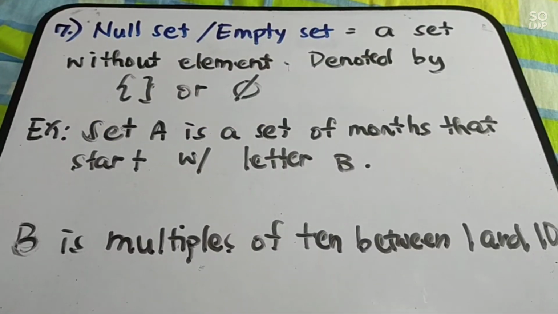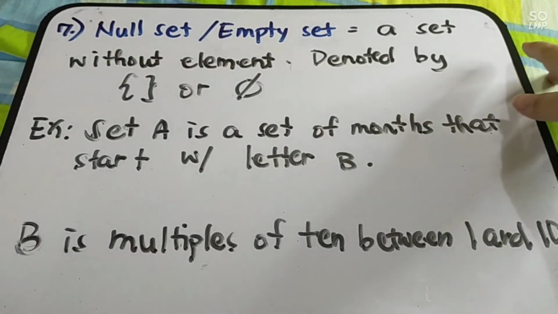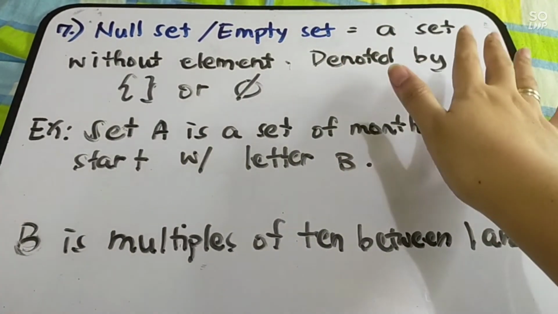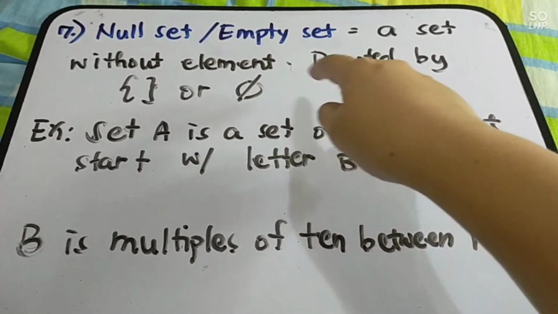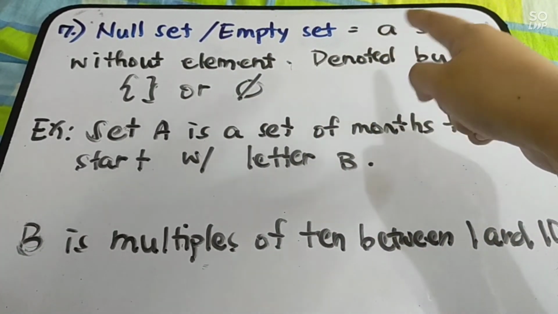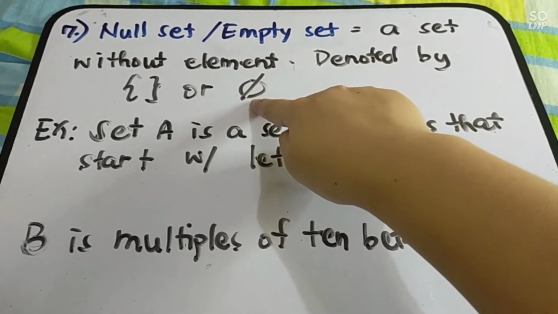Number 7, we have null set or empty set. So, it is a set without any element. So, this is denoted by an open and closed braces or a letter O with a slash. Ayan lang yan. So, this one means null set.